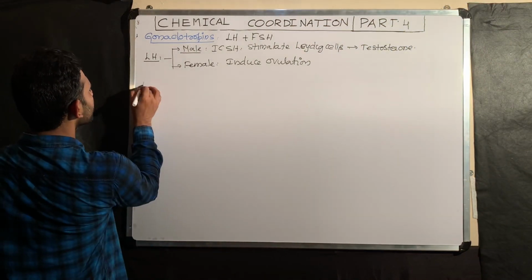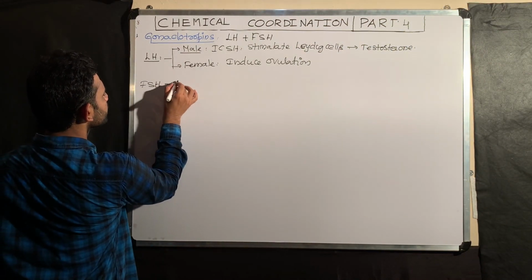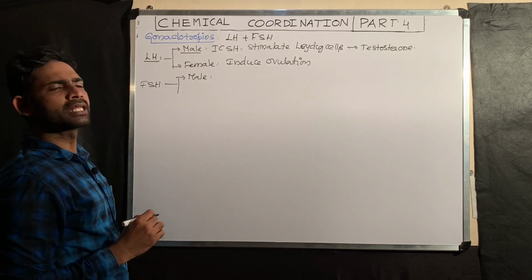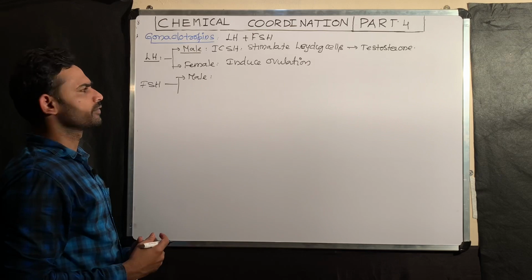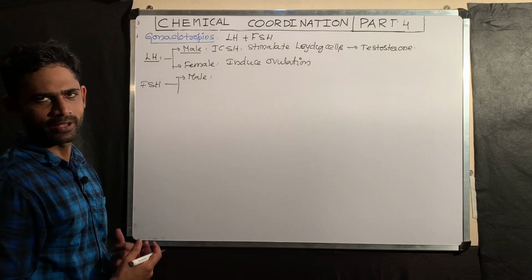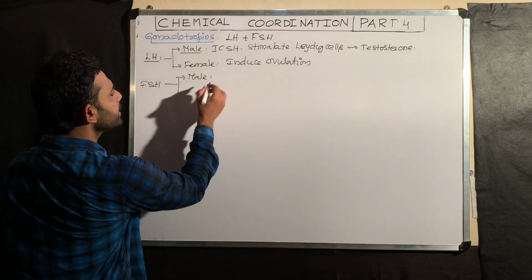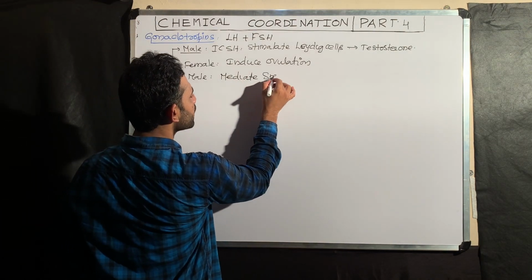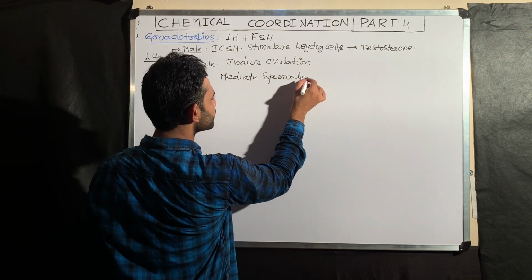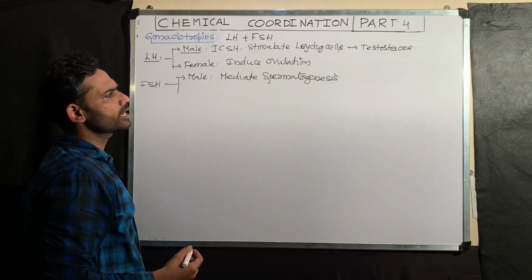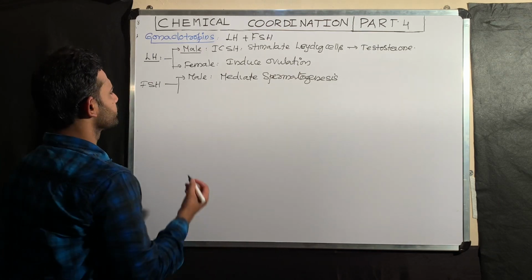Next you take the FSH. Take the male. Along with testosterone, there are synergistic effects. In male, FSH and testosterone, androgens, act together and mediate spermatogenesis. Spermatogenesis is a synergistic effect of testosterone and FSH.